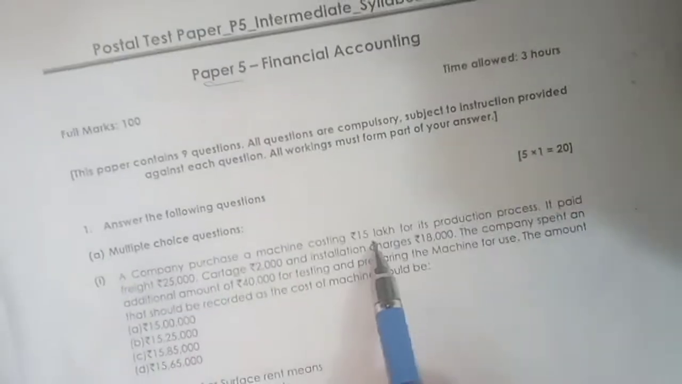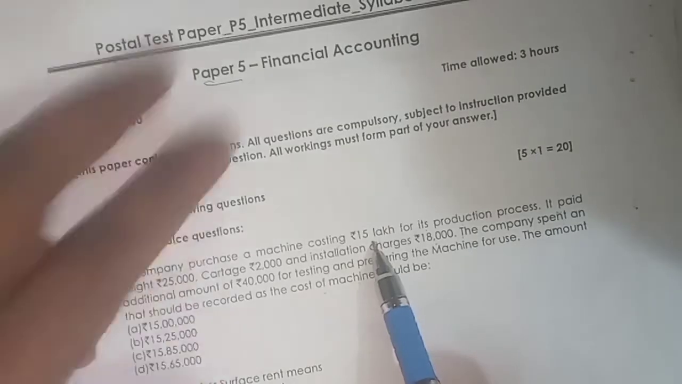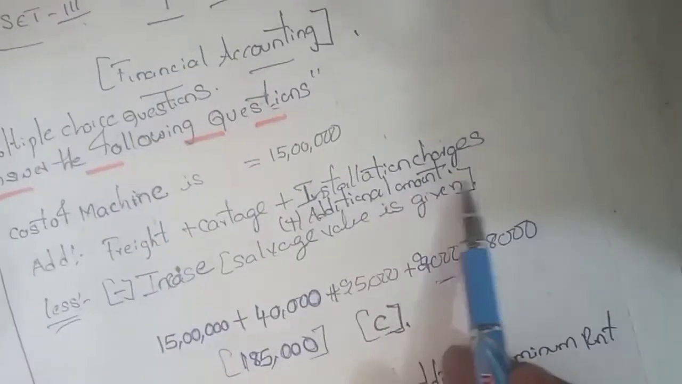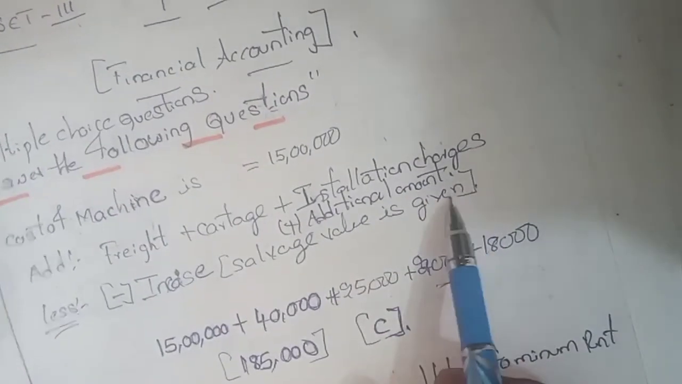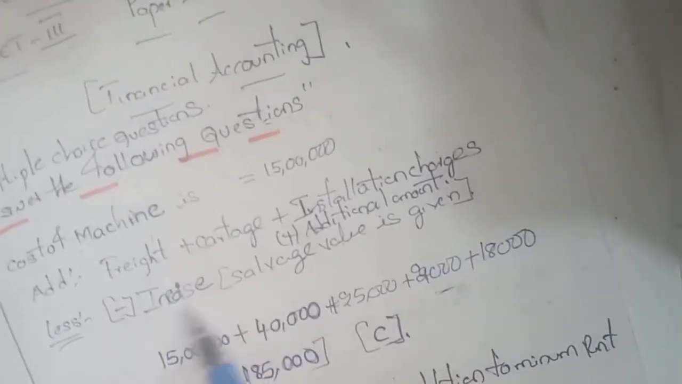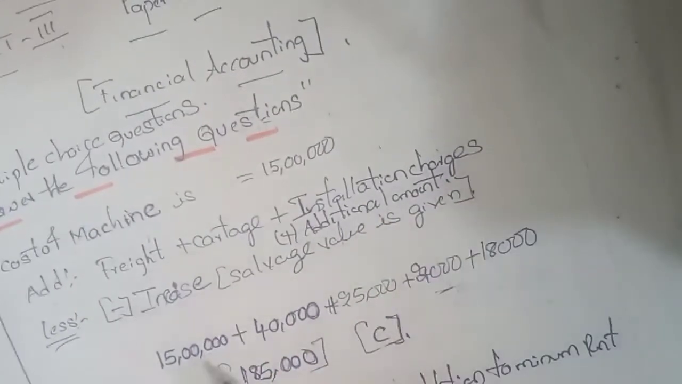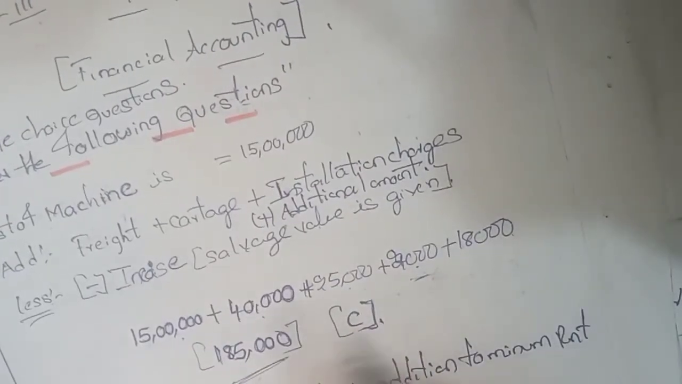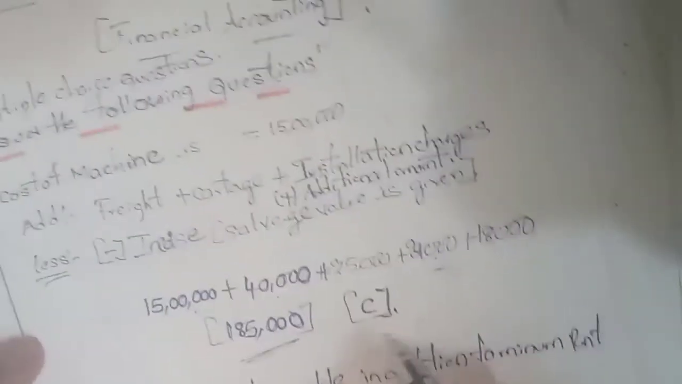So the machine cost is 15 lakhs. To that I will add freight plus cartage plus installation charges, and less salvage value if given. So the additional amounts: 15 lakhs, 40,000, 25,000, 2,000 and 18,000. The answer will be 1 lakh 85,000. That option will be C.